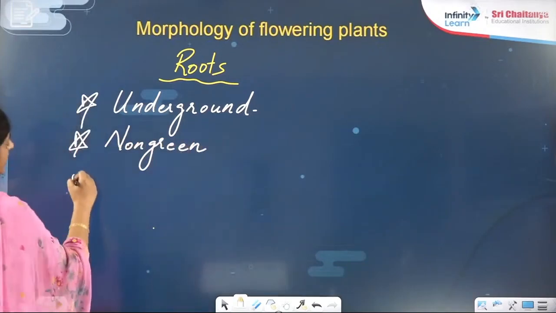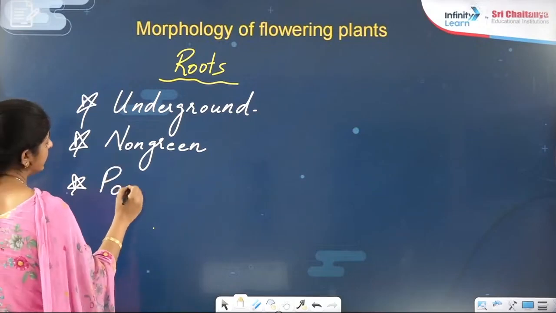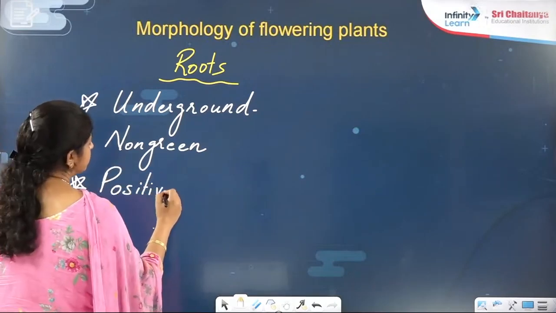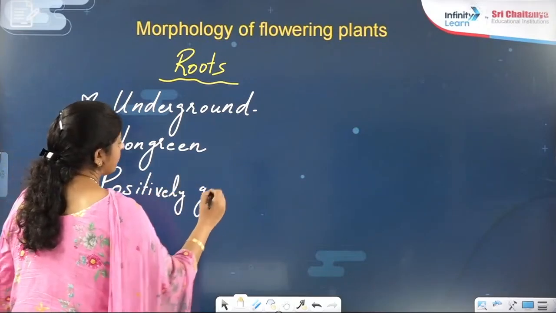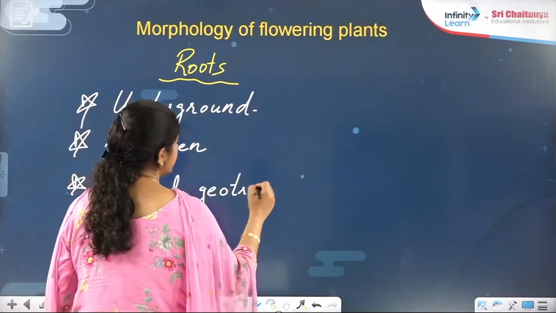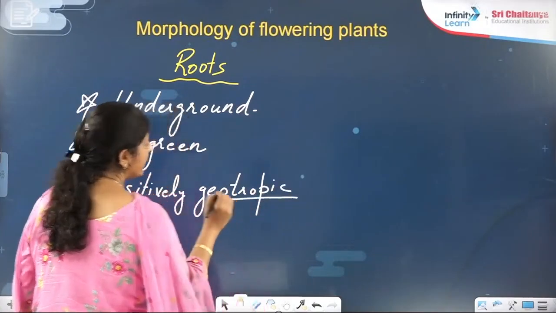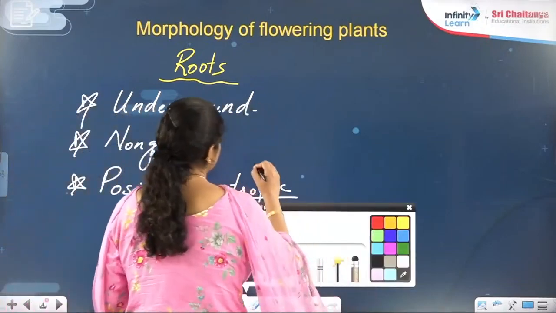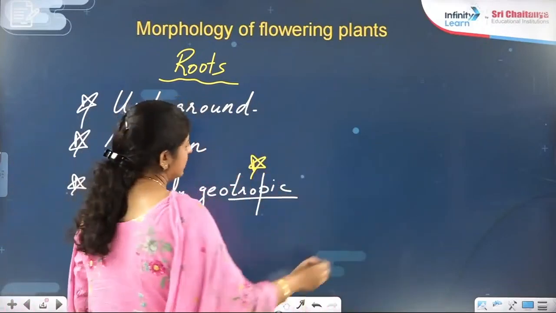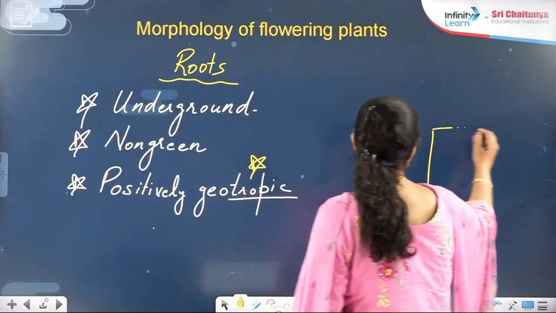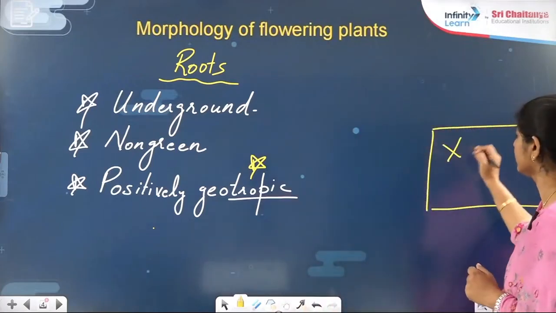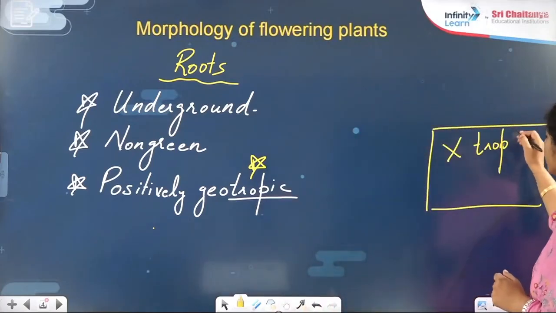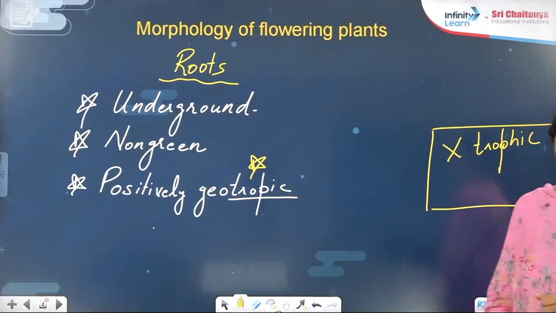Right? And it will be positively geotropic. See here the word I am writing: tropic. Here the students are making a mistake. The word is tropic. The word right now is not trophic. It is not trophic, right?